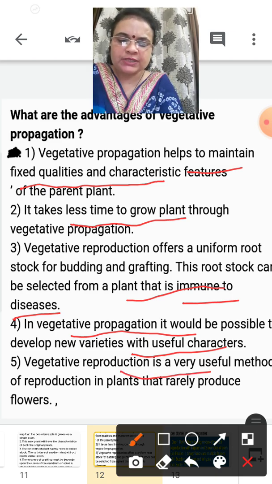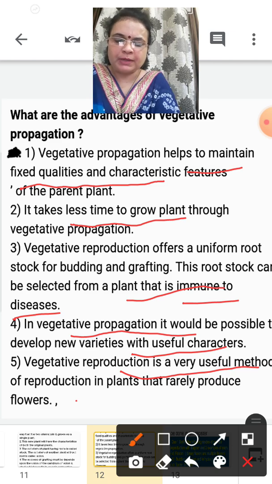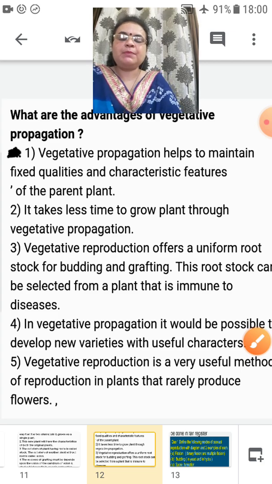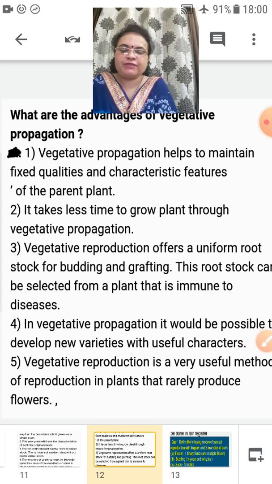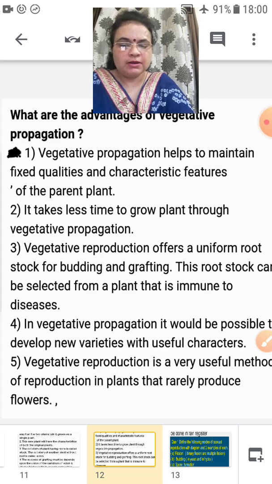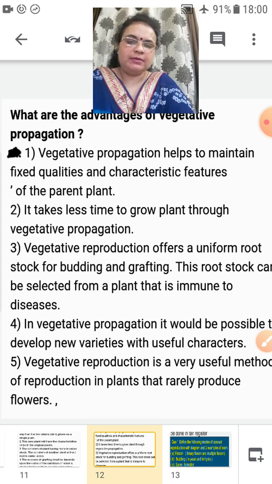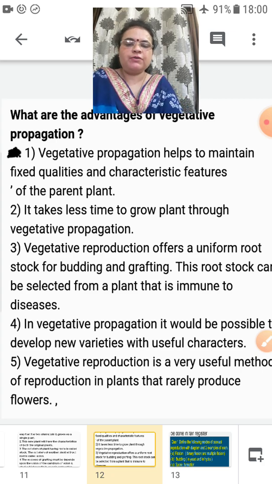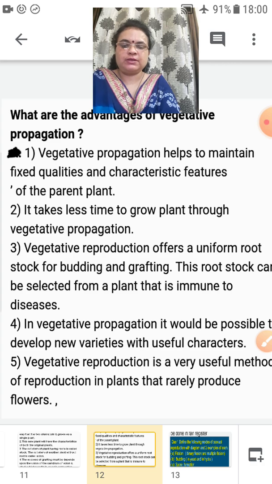Vegetative reproduction is a very useful method of reproduction. Plants that rarely produce flowers, or produce very few, can be reproduced by vegetative reproduction. Again, briefly, let us understand the advantages of vegetative propagation.